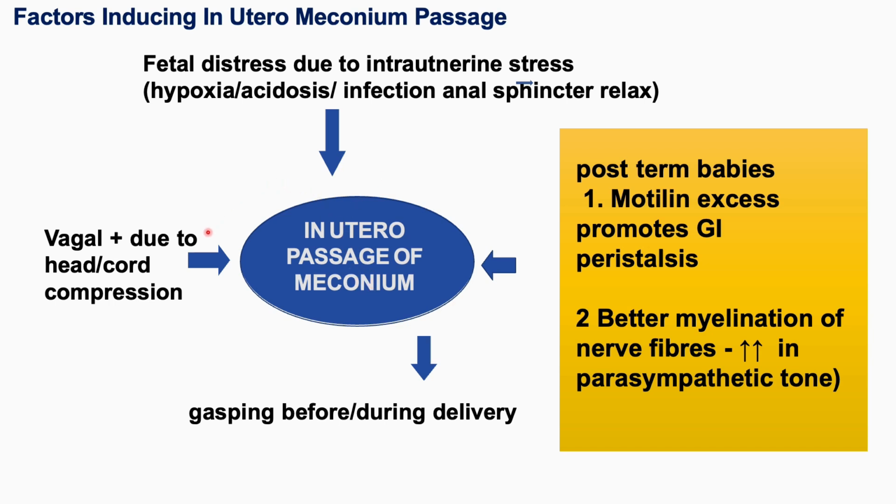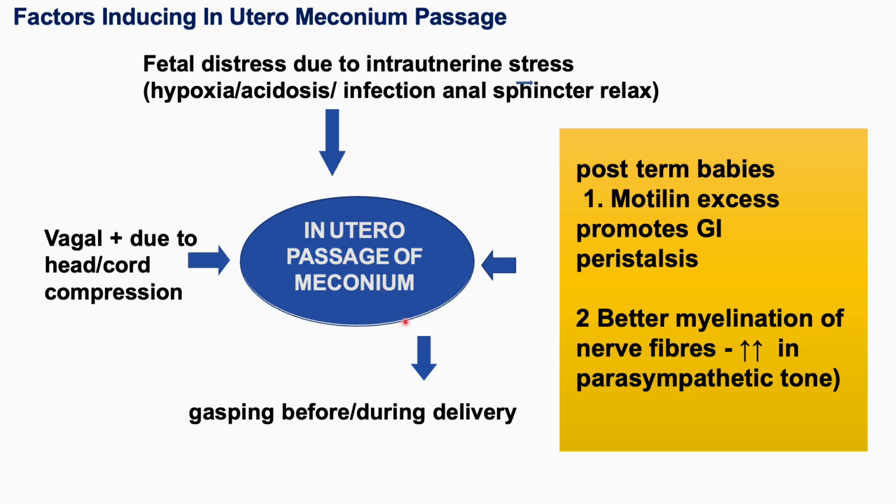Another cause can be head or cord compression. During delivery, head or cord compression leads to vagal stimulation.